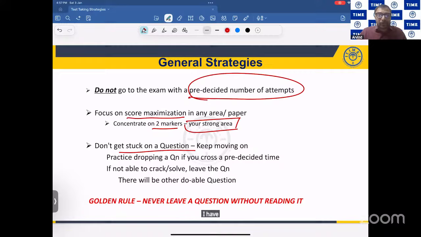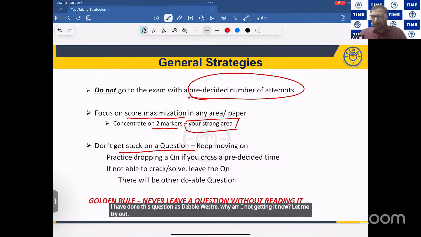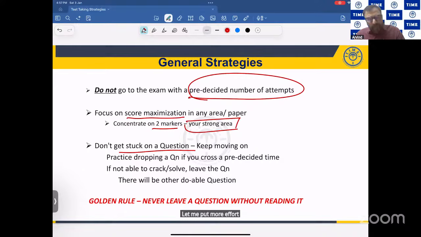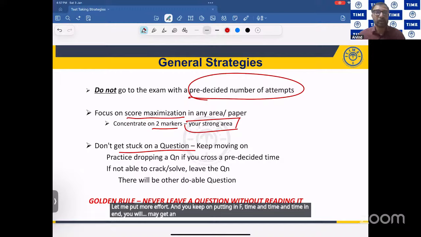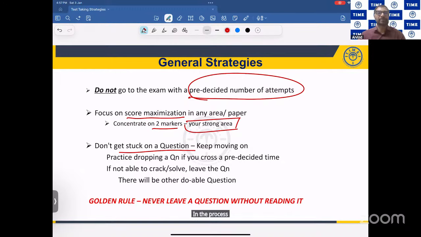I have done this question the day before yesterday. Why am I not getting it now? Let me try out, let me put in more effort. And you keep on putting in time and time and time. In the end, you may get an answer and feel happy: see, I got an answer. But in the process, you lost the time. Understanding or not? So never have any ego battle with the question.